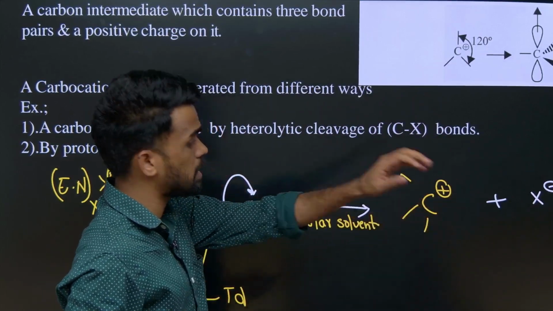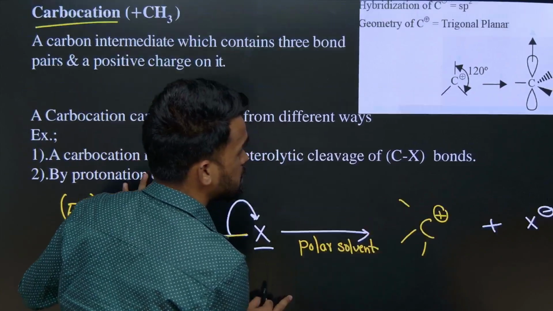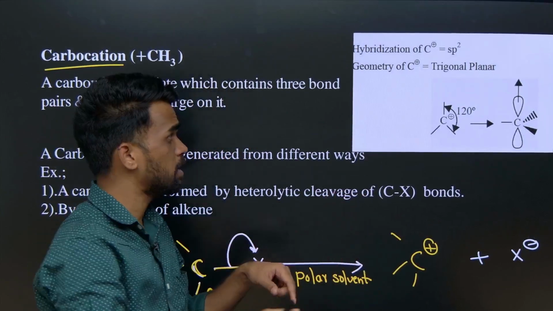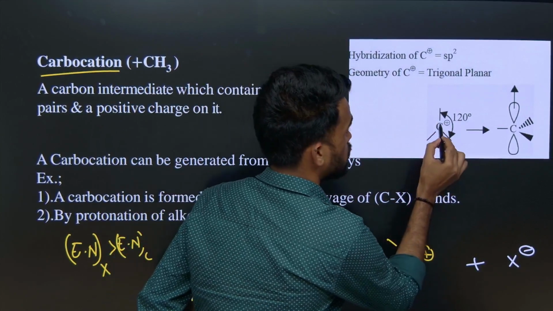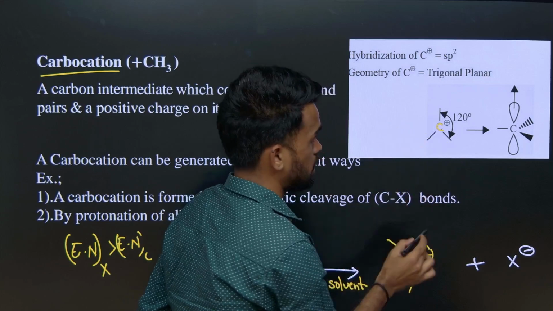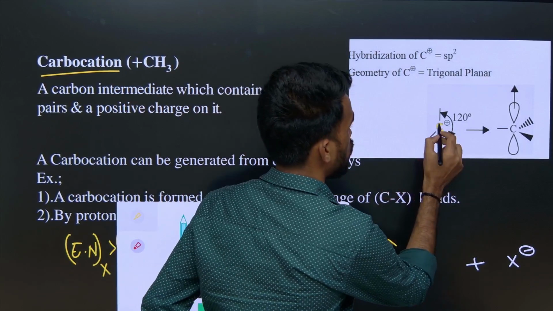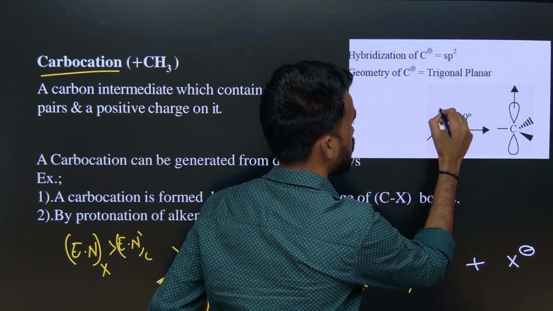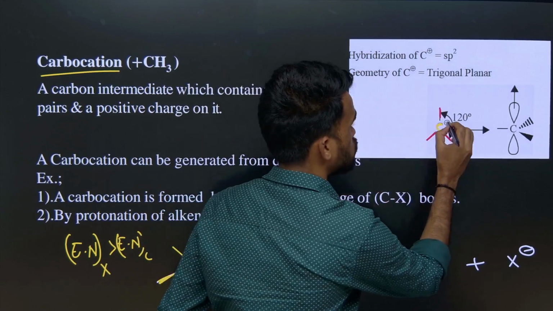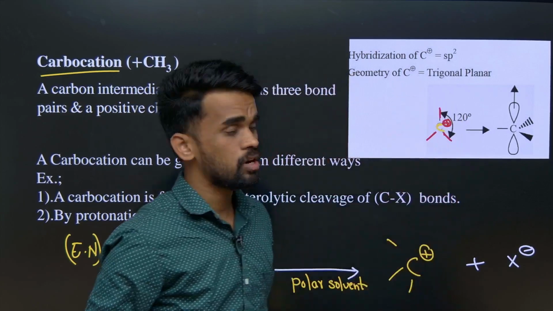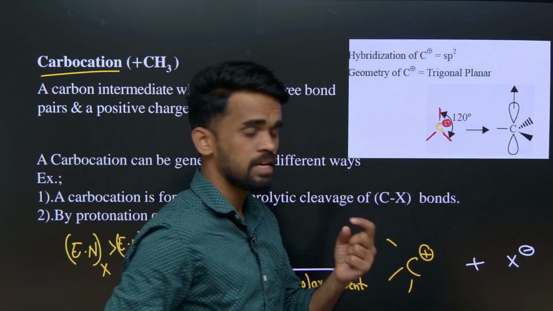Now how many bonds are there around the carbon? Now we have only three bonds. You need to understand that these three bonds will lie in the same plane. Here is the carbon with three bonds: one bond here, one bond here, a third bond, and a positive charge over here. Now what is the hybridization of the carbocation?